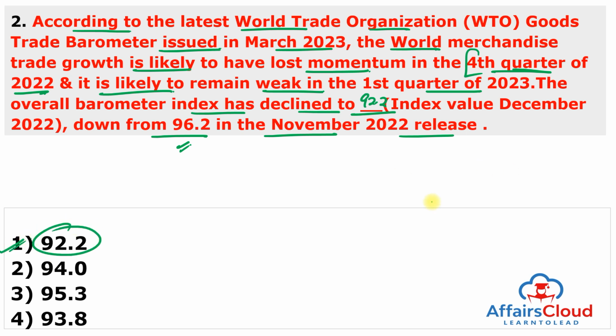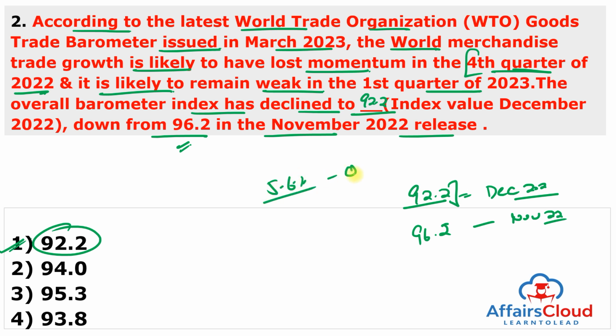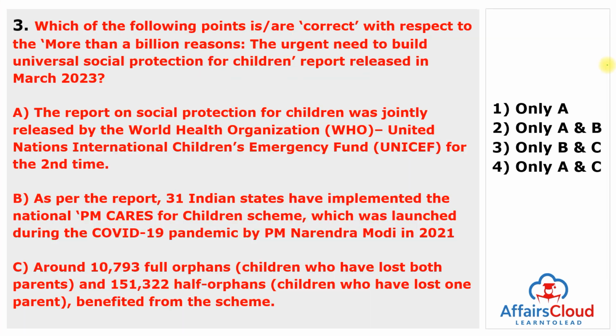So, the overall barometer index has declined to 92.2, and this is the index value of December 2022, down from 96.2 in the previous release of November 2022. And the volume of world merchandise trade was up 5.6% in quarter 3 of 2022 as compared to the same quarter of 2021. Moving to the next question, but remember this question is the same as on the slide.